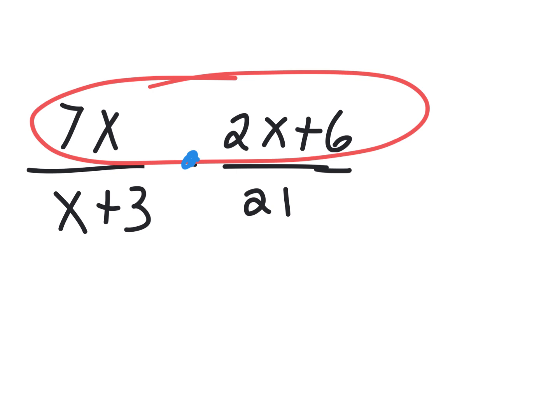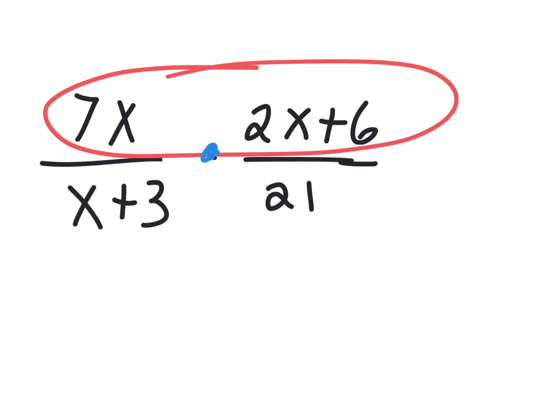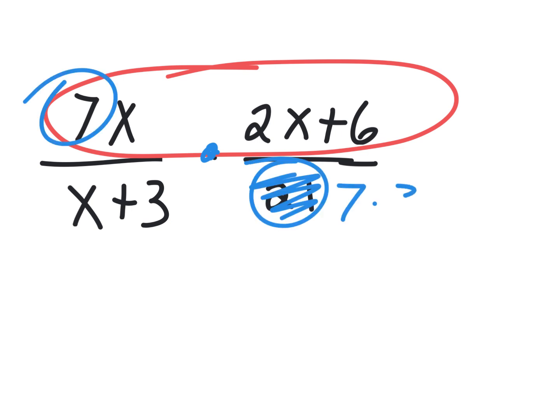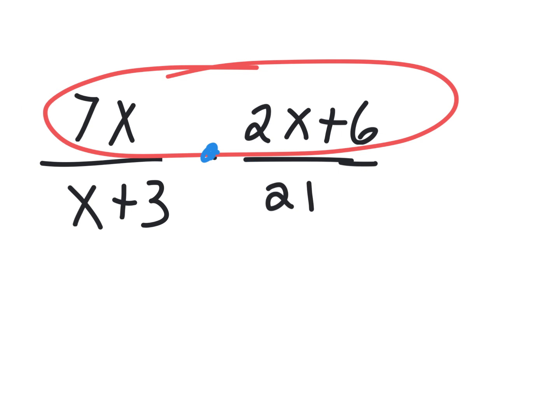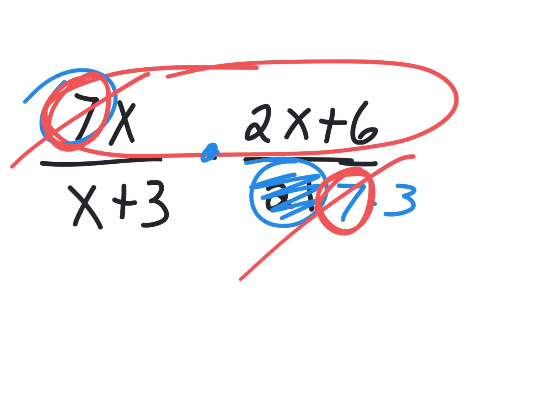Take a second, see if you know how to factor well. Attention, 9th grade. So here's what I would look for. You see how this 7 and this 21 both have a 7 in them? Then I would try to break out the 21 into 7 times 3. And then there's a 7 that's part of a multiply on the bottom and a 7 that's part of a multiply on the top. So those can be canceled.